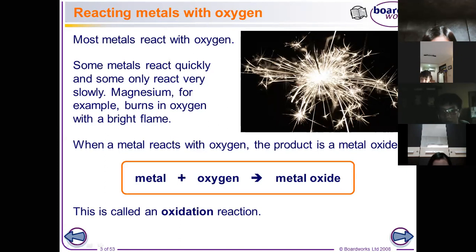A while ago, someone said aluminium, so let's just do the copper first. Copper plus oxygen equals copper oxide. Okay, so that's how you will do the equation. You think of a metal that will possibly react with oxygen, then the product will be the name of the metal plus oxide. So copper plus oxygen, the product is copper oxide. Again, the reaction that we said about that is oxidation.